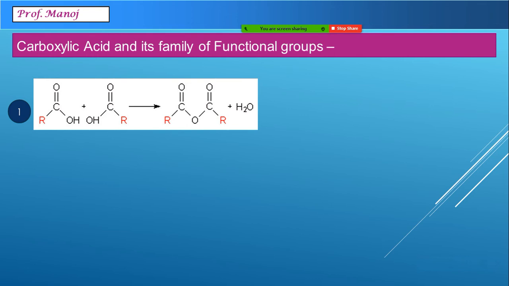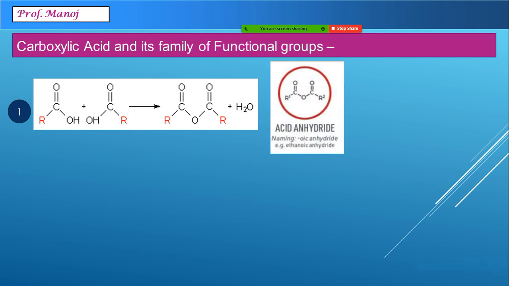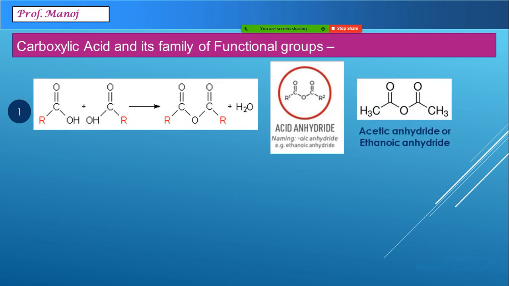Now here I have given some reactions so that you find it a little easy to remember how the group is created. For example, in first example here, you can see two carboxylic acid groups are linking to remove a water molecule. The group is called acid anhydride group. One of the examples of acid anhydride is ethanoic or acetic anhydride. The word anhydride indicates loss of water.